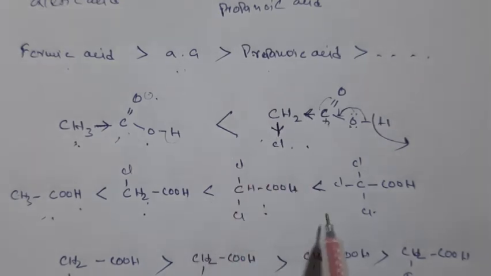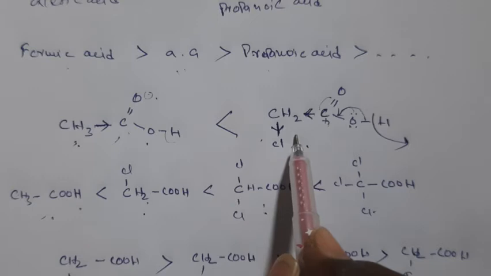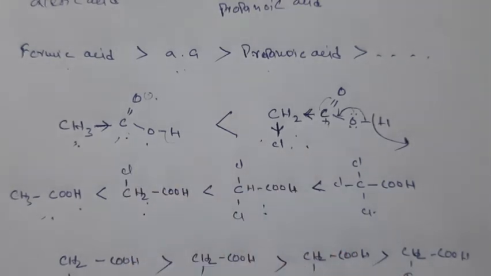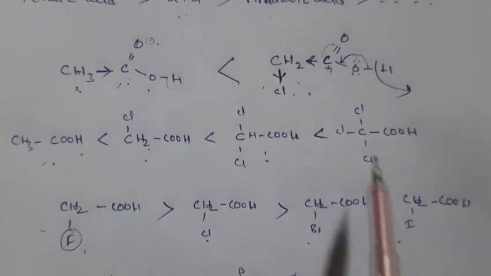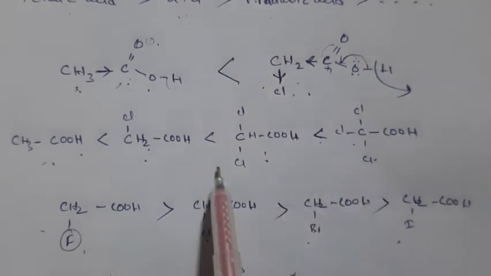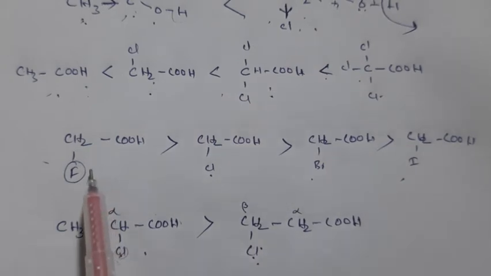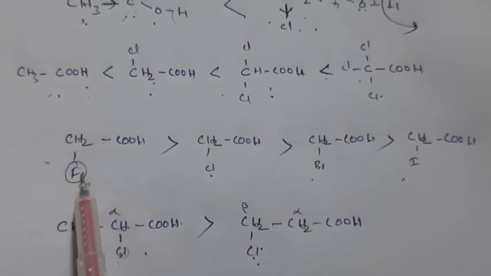That means alpha chloro acetic acid is more acidic than normal acetic acid. Now again, if you place more electron withdrawing groups on alpha carbons, acidic nature increases by placing more electronegative groups here, right?